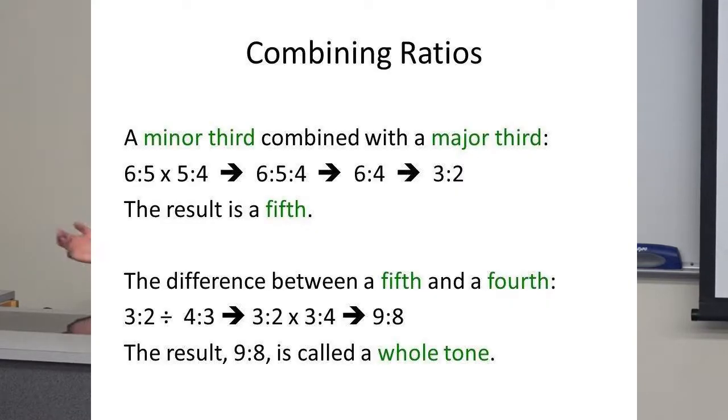Okay. Combining ratios. A major third and a minor third combined with a major third from the ratio sheet that I showed you with the string before gives you that chord right there, and we call that chord a fifth. All the chords that we've been talking about are called a fifth because you're looking at the 3-to-2 ratio. And if you take the difference, then you get a 9-to-8 ratio, which we saw on that last slide, which is a whole tone. For example, going from C to D.